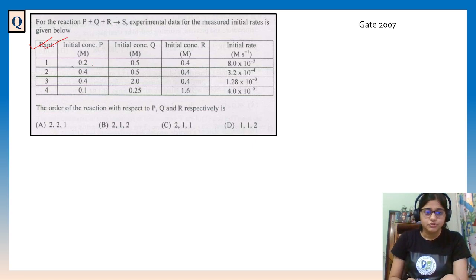See, the initial concentration of P is given, Q is given, R is given with initial rates.